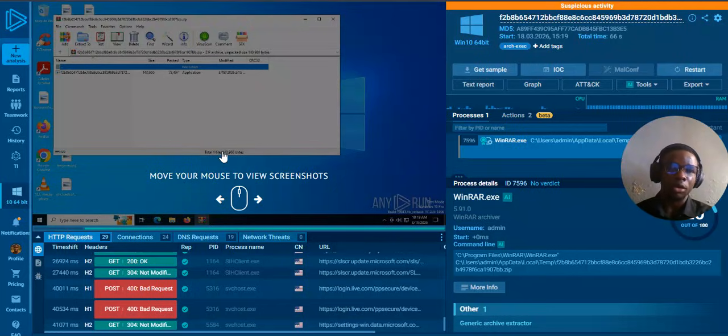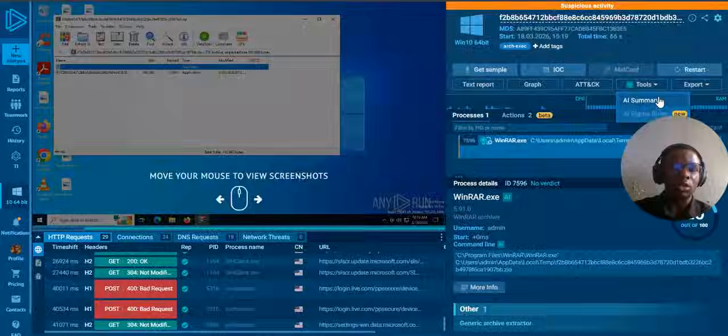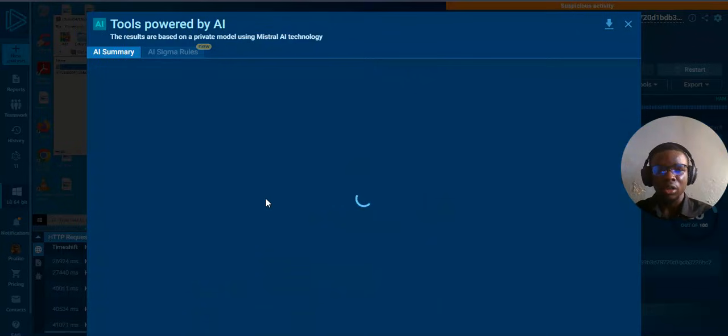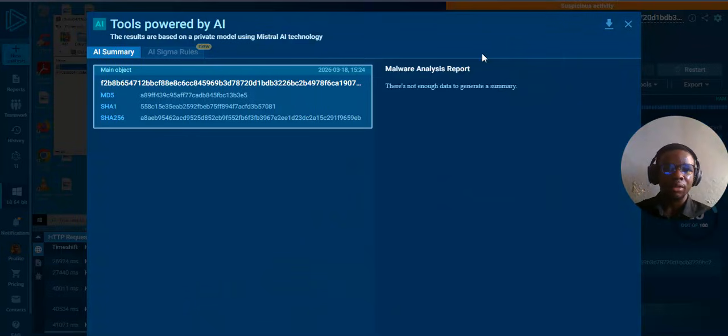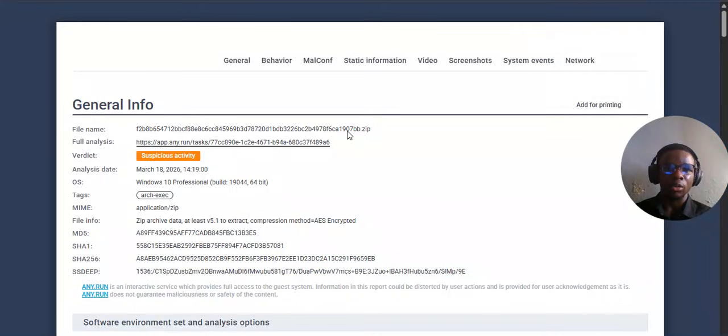So let's say you have a file or folder that you upload here. You can actually come here to text reports, and you will get your report. This tool has an AI summary. You get to summarize what was found in case you don't understand what has been said. It's generating a report, but we have another report. There's not enough data to generate a summary. Wow, there's not enough data to generate a summary. Beautiful. But I guess we have it here.